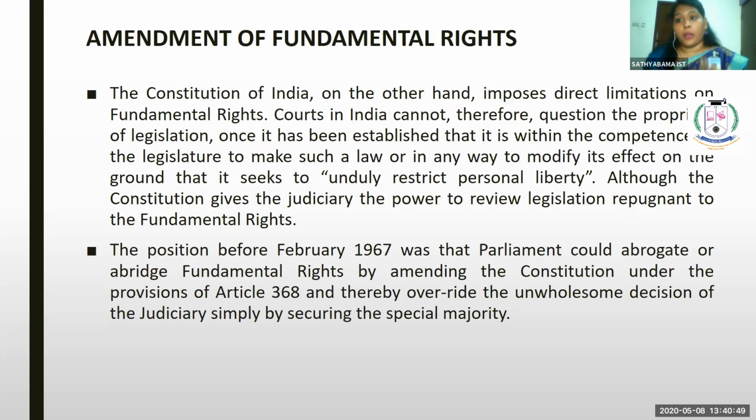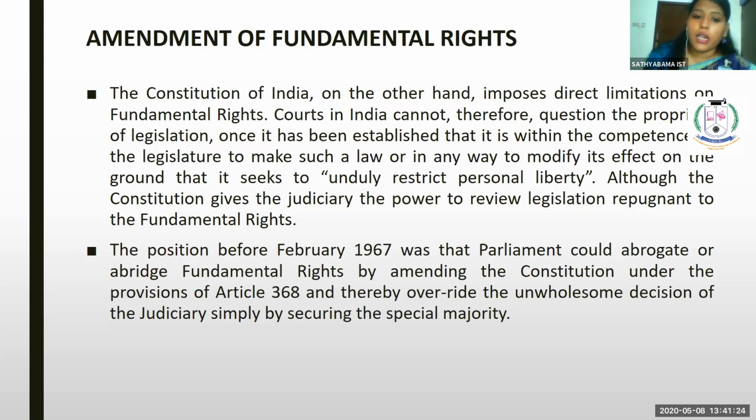But when you talk about the current situation, after the 44th Amendment, you cannot abrogate the fundamental right. You can bring a further development in the fundamental right, but you cannot abridge or abrogate the fundamental right.